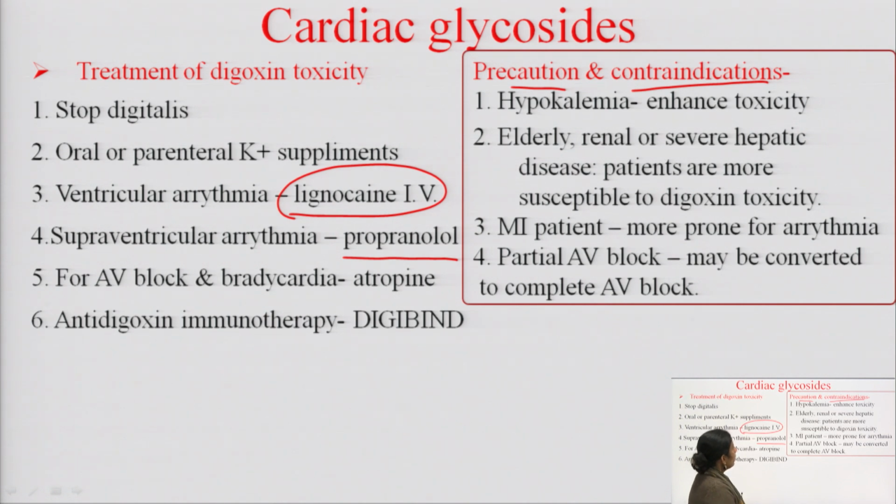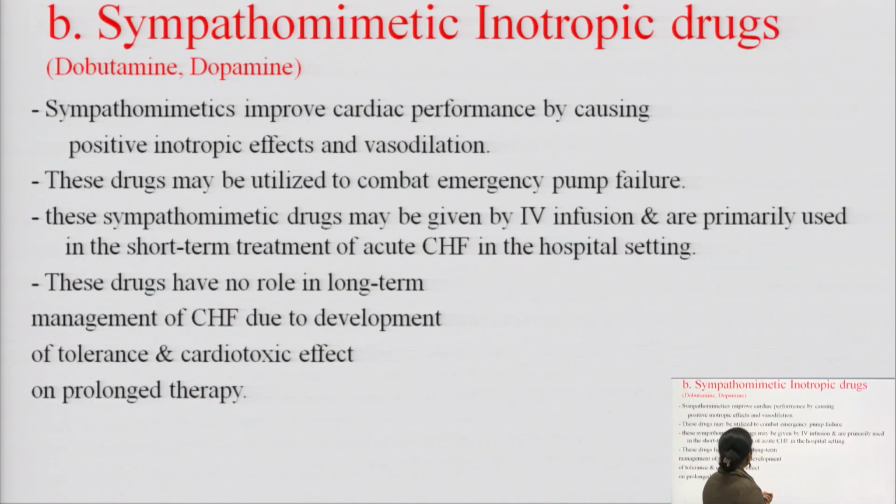नेक्स्ट, एल्डरली, रीनल और सीवियर हिपैटिक डिजीज, such type of patients are more susceptible to the digoxin toxicity. MI patient, that means myocardial infarction patient, because such type of patients are more prone to arrhythmia. Next is partial AV block. अगर partial AV block है patient में तो उस condition में digoxin नहीं दिया जा सकता, because digoxin converts the partial AV block into the complete AV block.